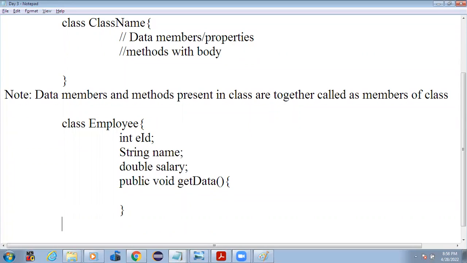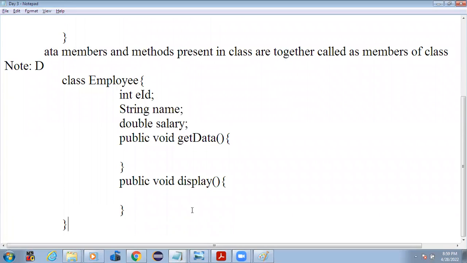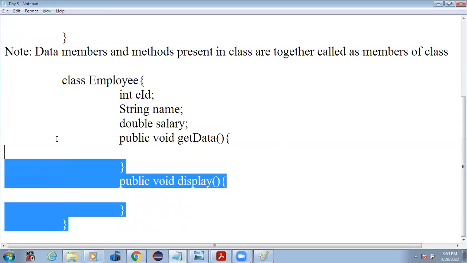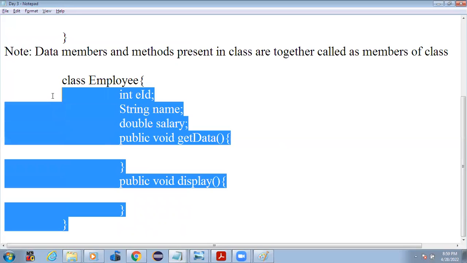Then I can have another method, public void display. In that display method, I would put the logic to display the record. So this is my declaration of a class.